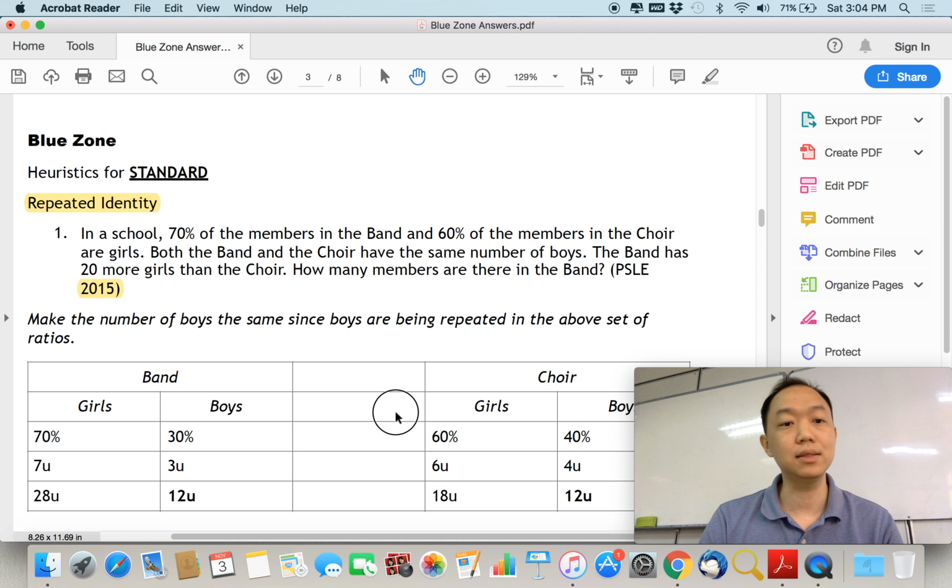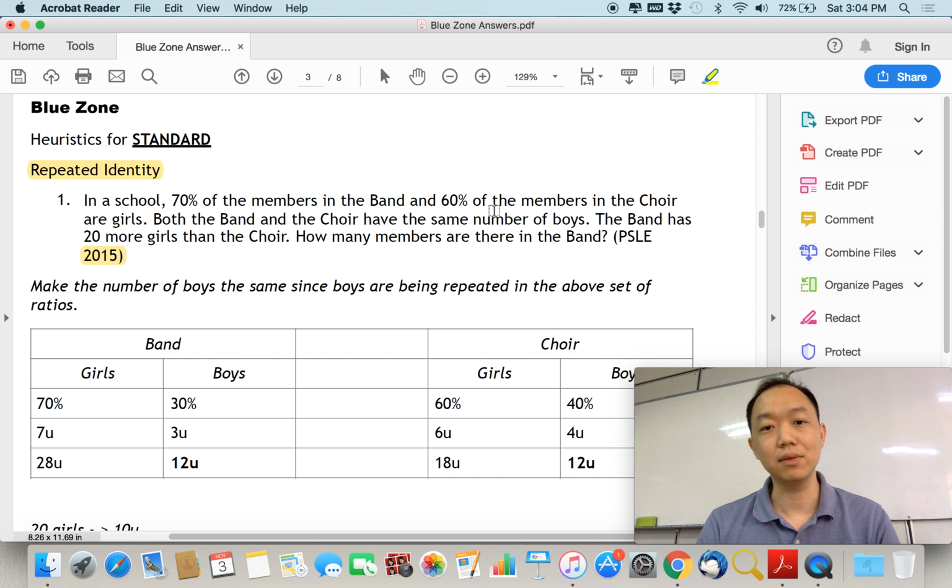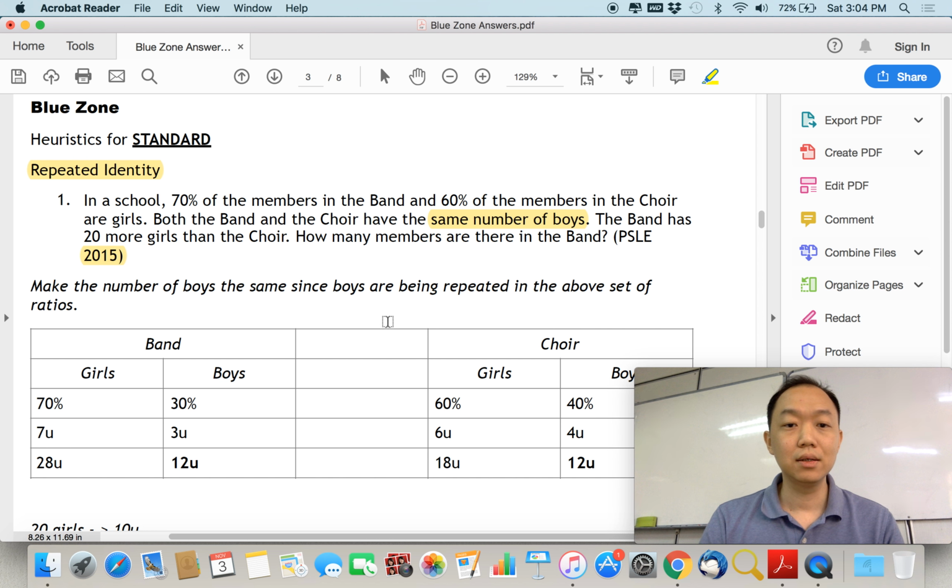Okay, next is this repeated identity. For repeated identity questions, usually there is this set of ratios or this particular variable that's being repeated. So let's take a look and see if we can find any. In this school, 70% of the members in the band and 60% of the members in the choir are girls. So both the band and the choir have the same number of boys. So the same number of boys. Okay, so that is probably a clue that can tell you what this is about.